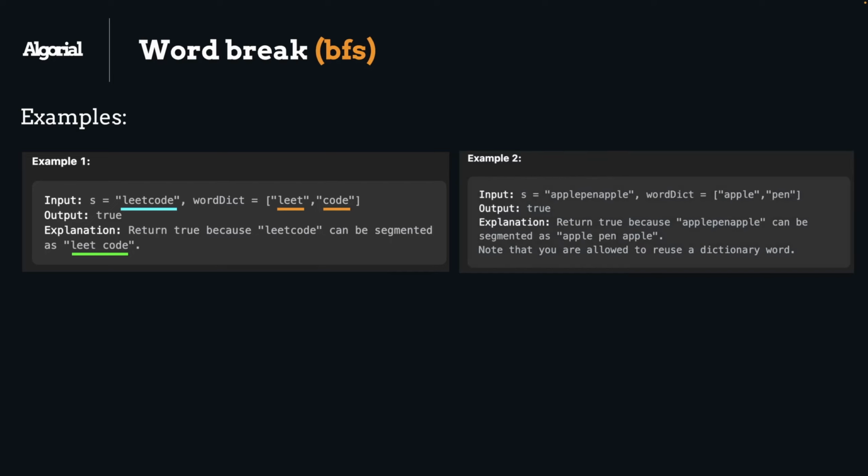The second example is basically the same. This example just wants to notify us that we can use words from the dictionary multiple times. As you can see, the result is true, and there are two apples used in this case.